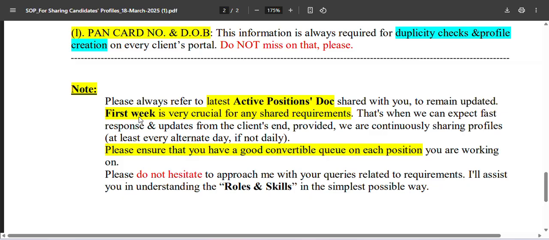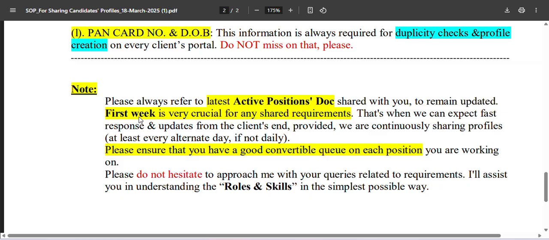So at the end of this particular SOP's specification, I would always request you should be referring to the latest active position doc, which would be shared and uploaded with you from time to time, and it would remain in the shared drive, and you would be given updates about this only, right?